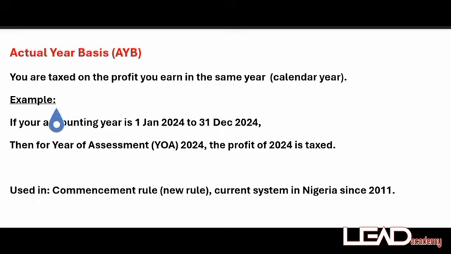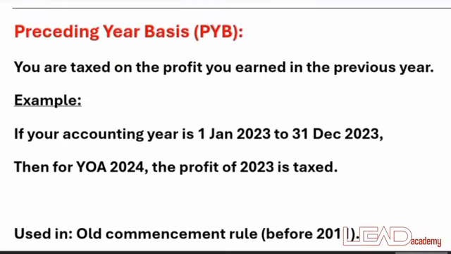If you did a business this year, at the end of this year the profit you made is taxed by the government. That is actual year basis. Preceding year basis is taxed on the profit you earned in the previous year. What I mean is, if the profit you made in 2022 is being taxed by the government in 2023, the government has taxed the profit you made in the previous year, not in the actual or current year. That's preceding year basis.